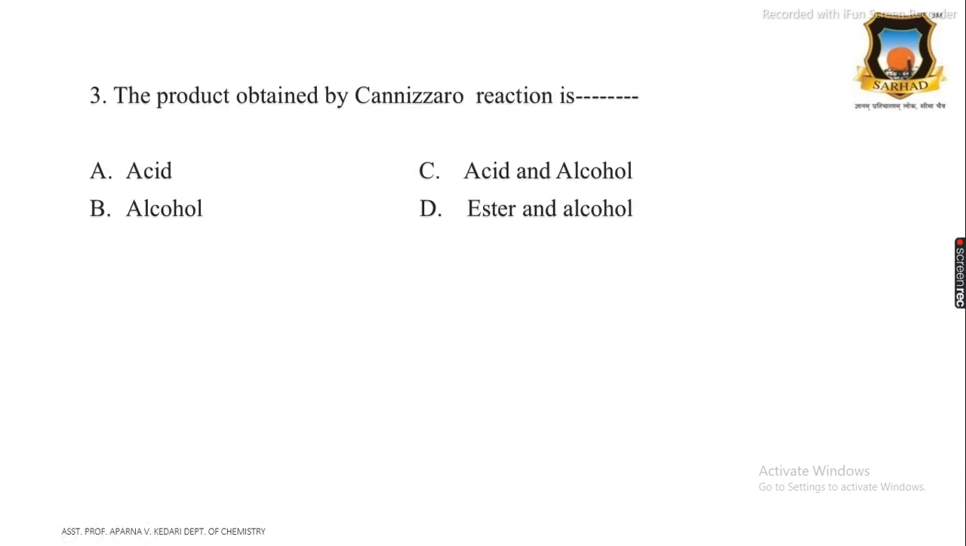The next question is, the product obtained by Cannizzaro reaction is: A option is acid, B option is alcohol, C option is acid and alcohol, D option is ester and alcohol.